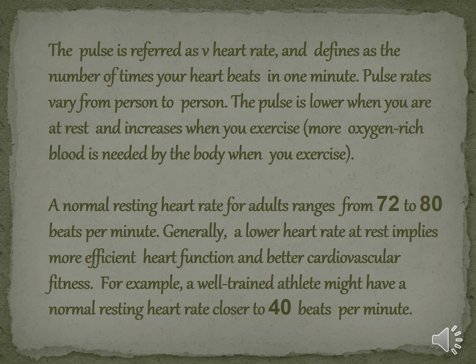A normal resting heart rate for adults ranges from 72 to 80 beats per minute. Generally, a lower heart rate at rest implies more efficient heart function and better cardiovascular fitness. For example, a well-trained athlete might have a normal resting heart rate closer to 40 beats per minute.